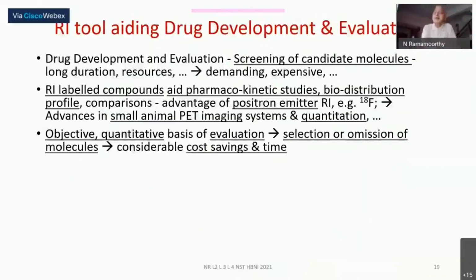But we would like to finish on a positive note. Like the bone densitometer or the RIAs, which have moved out, here is one of the early areas where very early on we had a very limited role, and now we have a very big role. Very early on in the drug development evaluation, a lot of carbon-14 or tritium labeled compounds could play some amount of a role, and they were being used.